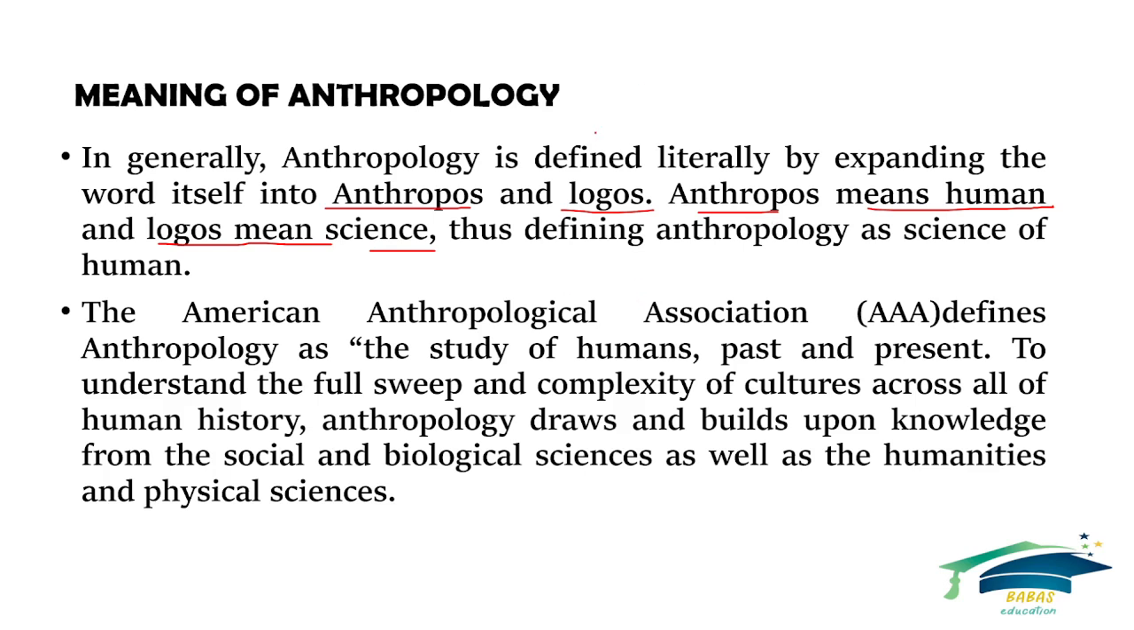The AAA is normally called the American Anthropological Association. What is AAA? Everyone should know this for short notes and UGC NET questions, and academic short questions also. The AAA defines anthropology as the study of humans, presented to understand the full sweep and complexity of culture across all of human history. Anthropology draws and builds upon knowledge from the social and biological sciences as well as the humanities and physical sciences.